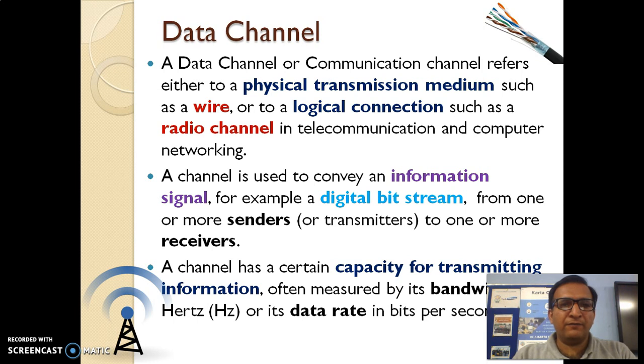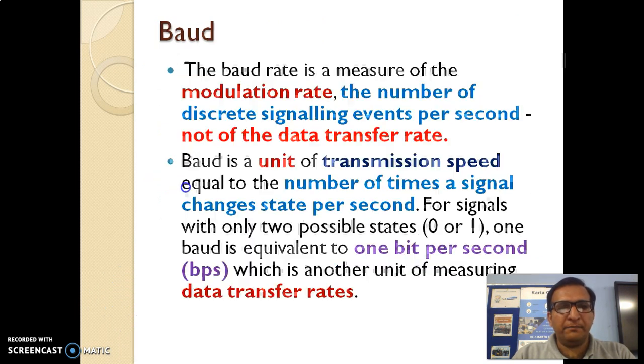So first of all, we start with the data channel or the data communication channel, which refers to the physical transmission medium, which can be a wire or a logical connection via some wireless channel like radio waves. A channel is used to convey an information signal, for example a digital bit stream, from one or more senders to one or more receivers. Now a channel has certain capacity for transmitting information, which can be measured by its bandwidth in hertz or the data rate in bits per second.